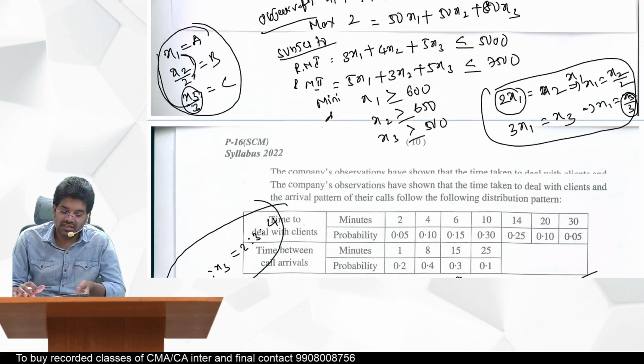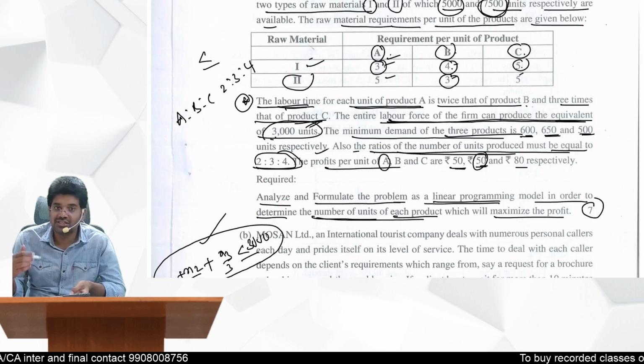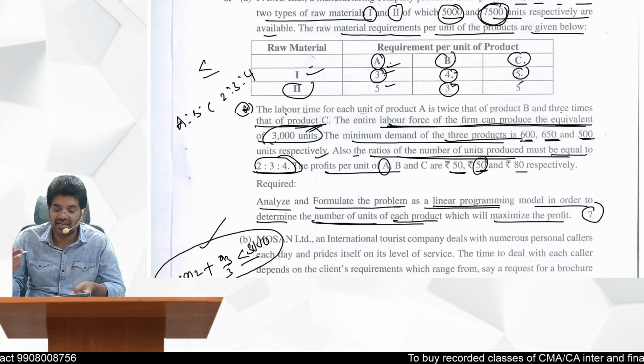So in this problem two unique things are there. One is the ratio of number of units produced. This is one important one. See, this question can be repeated in December also. Better you practice this.